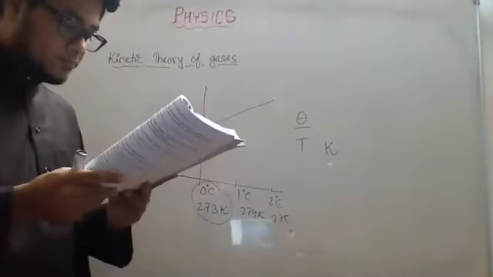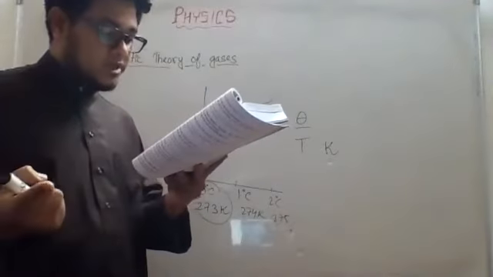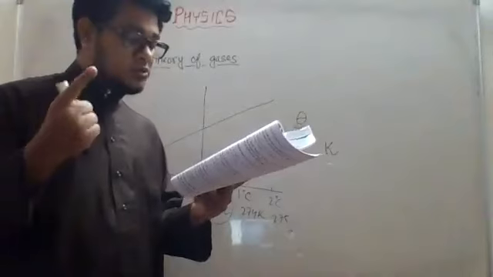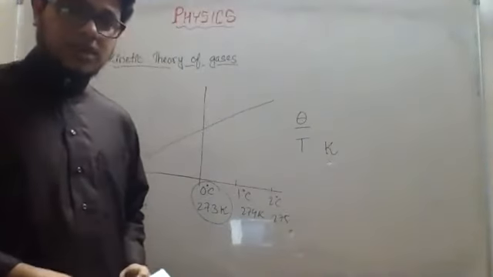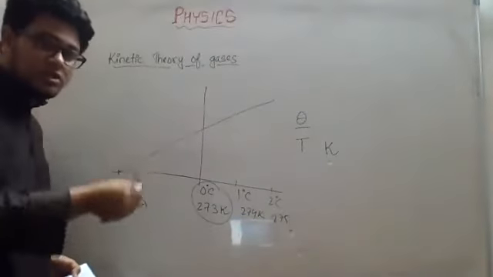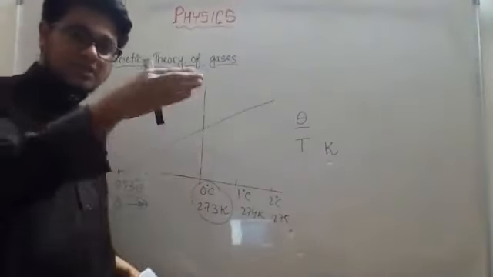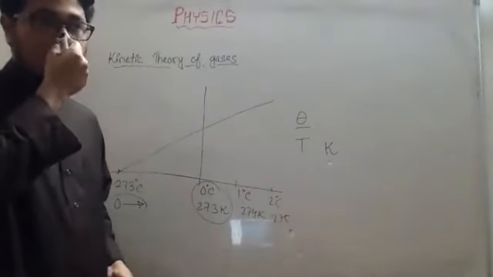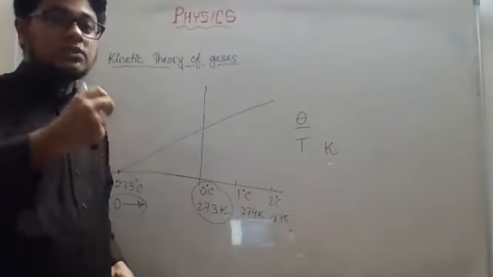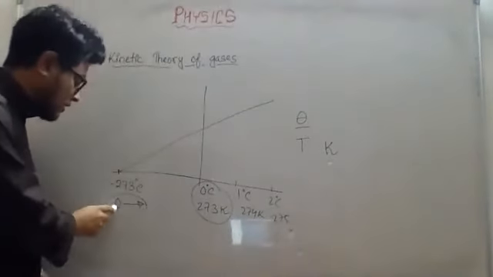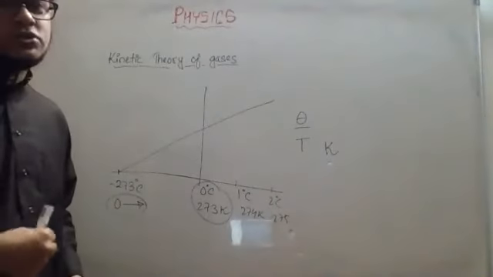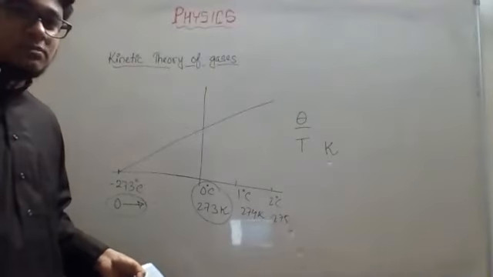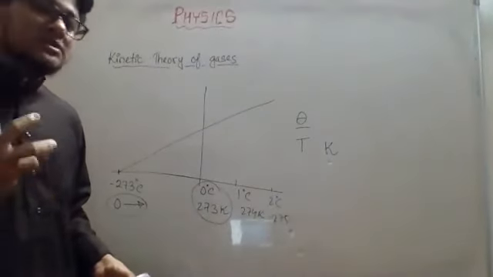Now when heat is taken away from gas, then the average kinetic energy of the molecules reduces. This is what we understand, right? So at absolute zero temperature, the kinetic energy will be zero, right? We reduce the temperature, kinetic energy decreases. If we continue the reducing process, what will happen? We come to zero temperature, 0 Kelvin. At this state, all the molecules will lose all their kinetic energy, and as a result, the velocity will become 0. This is what happens theoretically.